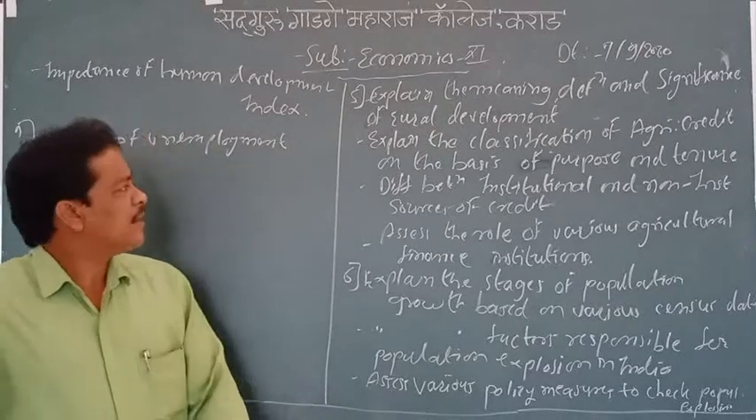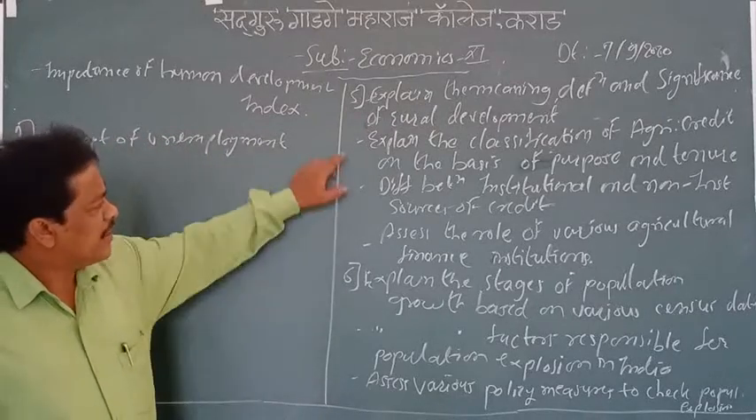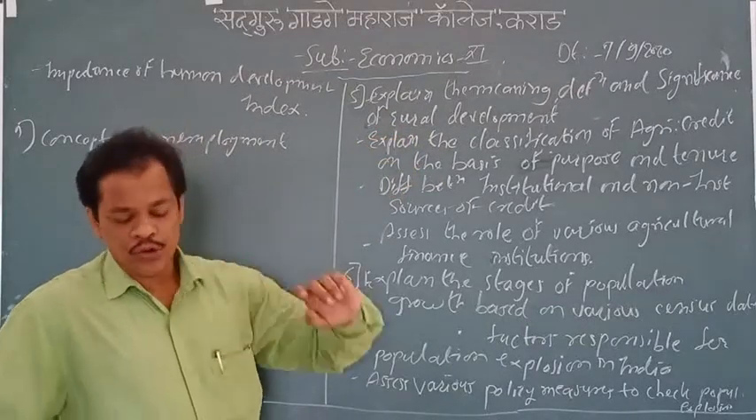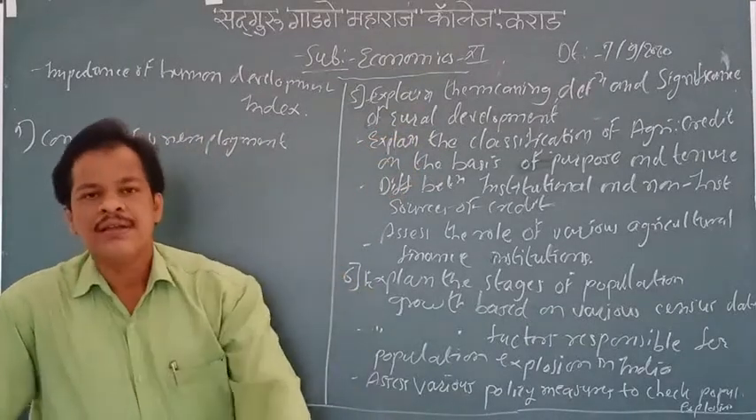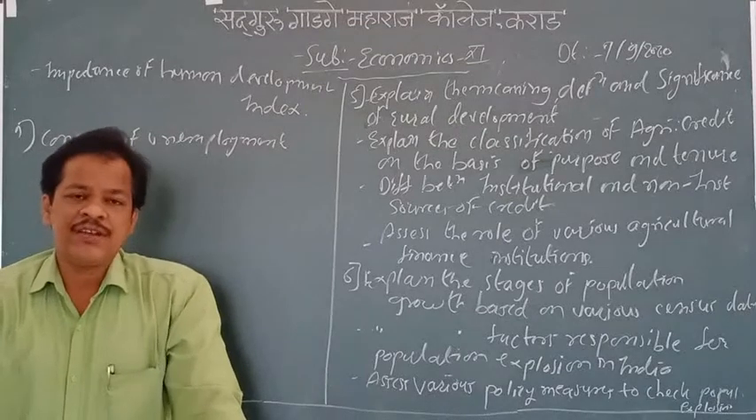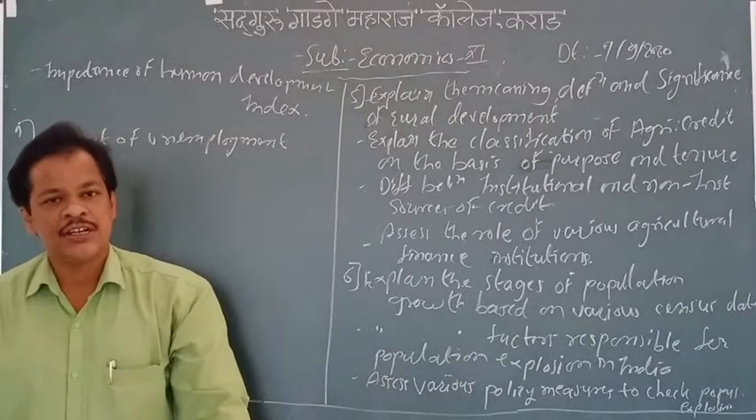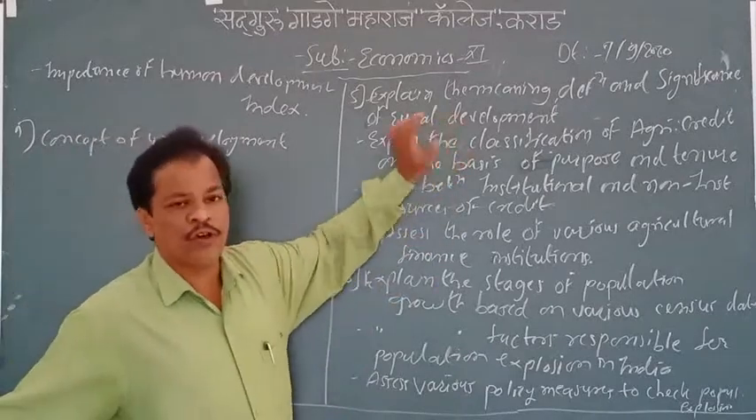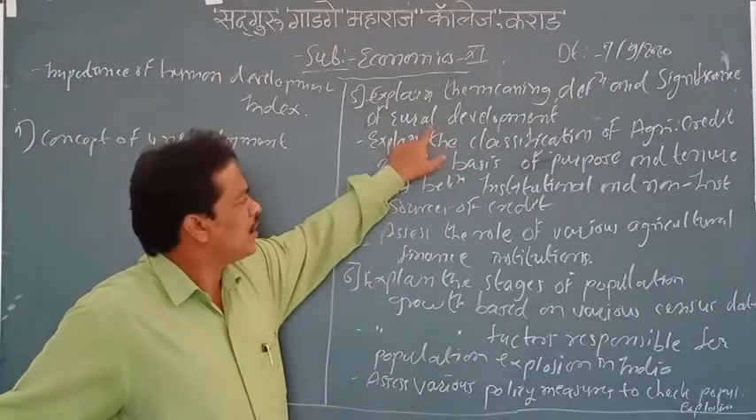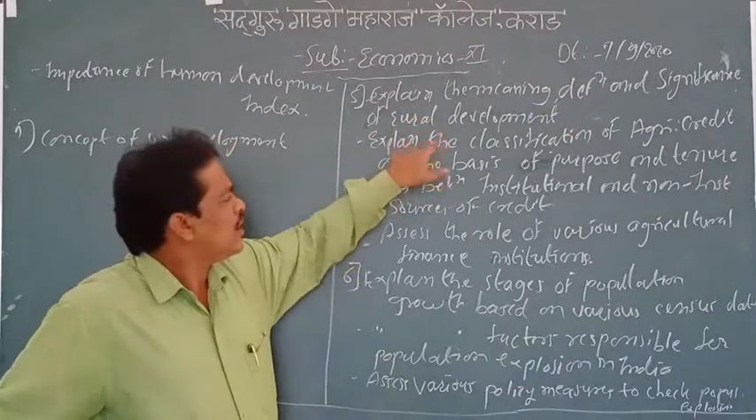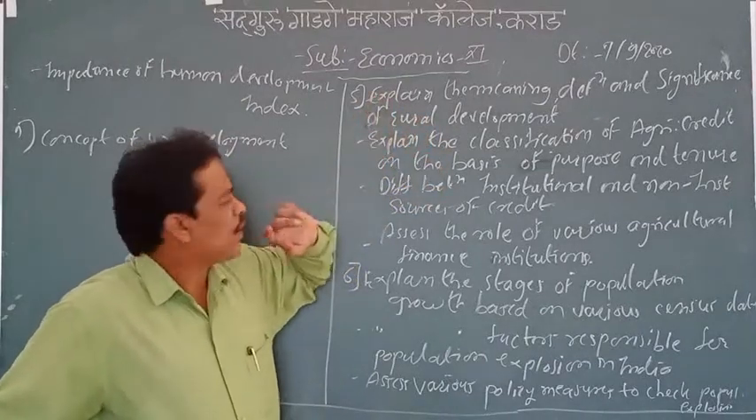Now, what is there in chapter number 5? Explain the meaning, definition and significance of rural development. Now you know that India is a country where almost 65 to 75% of people are living in villages. So rural development is very important for our country. So it is important to learn the significance of rural development. We are going to learn all these things in this chapter number 5.